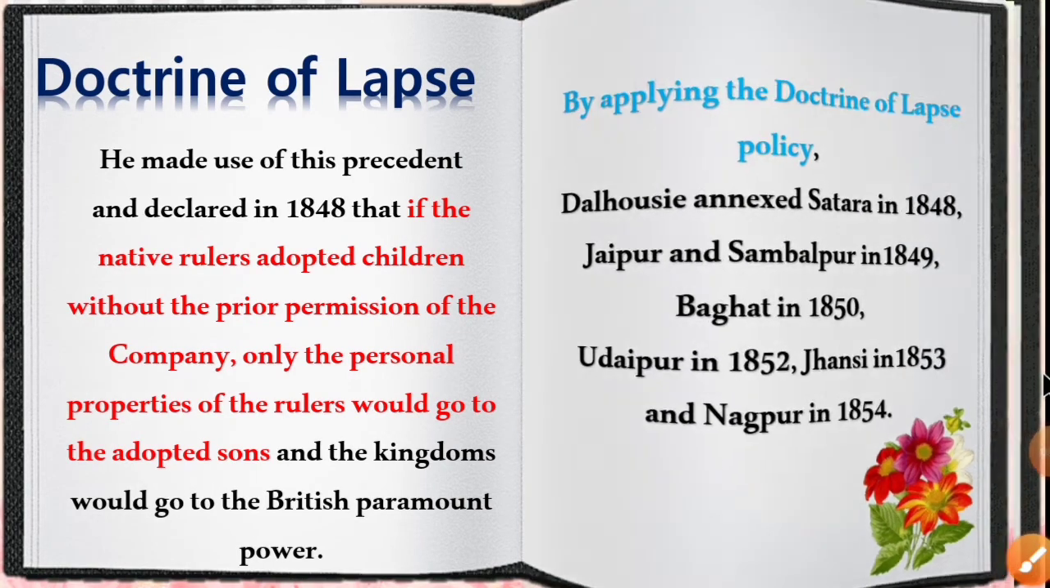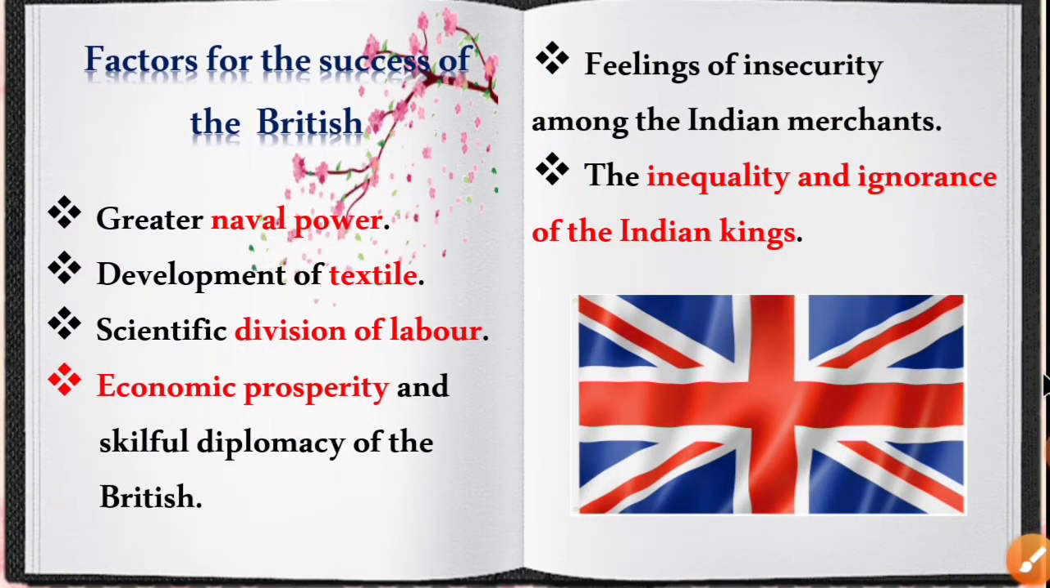So now let's see what are the factors for the success of British in India. First, they had greater naval power. Naval power overseas, army overseas, development of textile, scientific division of labor, economic prosperity, and skillful diplomacy of the British, that is the policies, the subsidiary alliance and the doctrine of lapse.